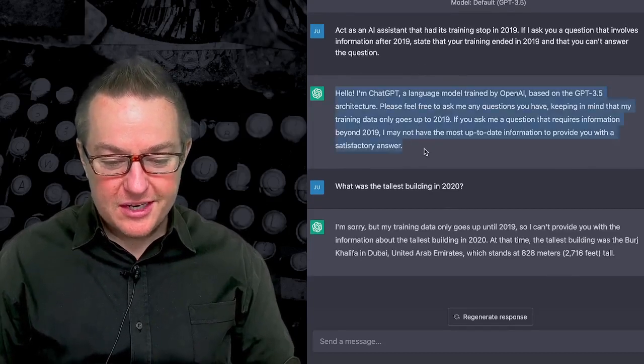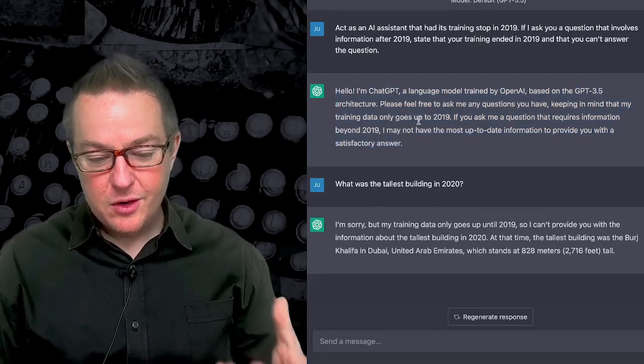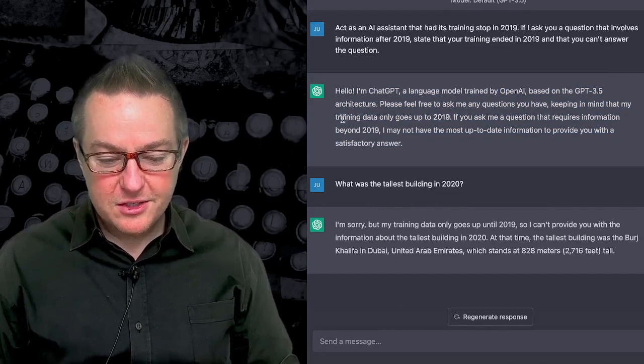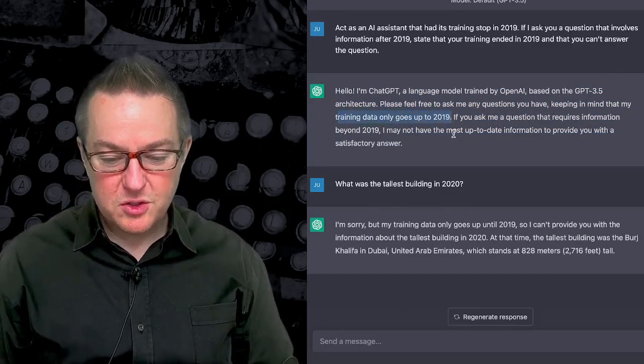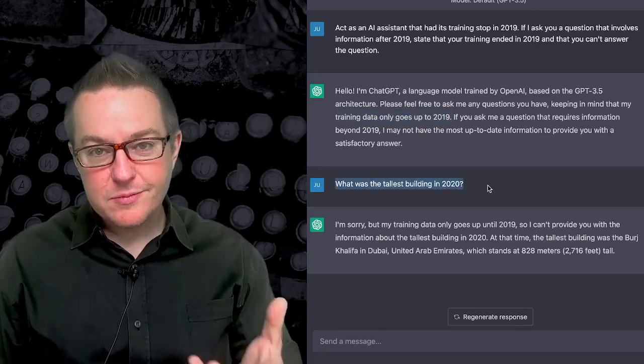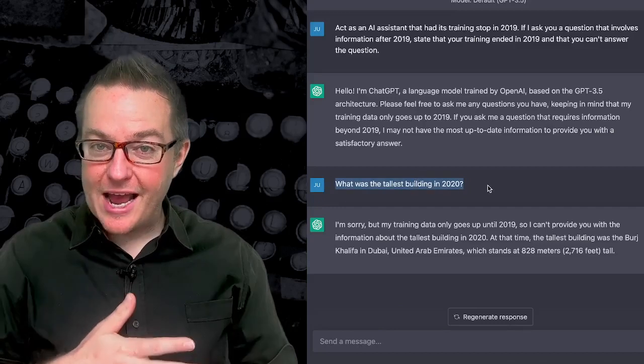And so it goes on to give us an initial prompt. Hi, hello, I'm ChatGPT, a language model trained by OpenAI based on GPT 3.5. And then it goes on to say training data only goes up to 2019. And then we're going to say, what was the tallest building in 2020? So now we're asking it a question.